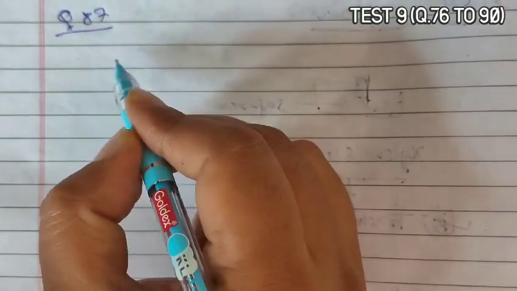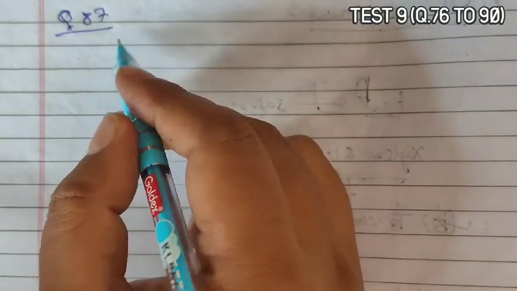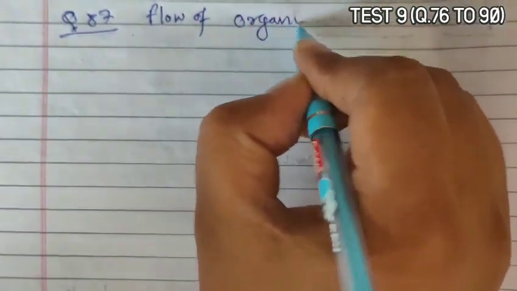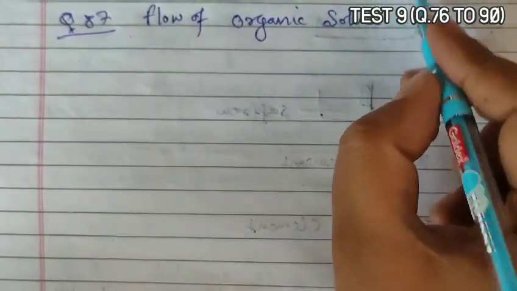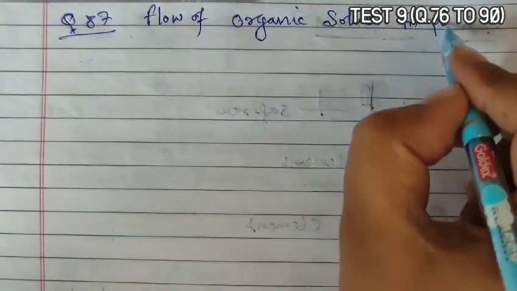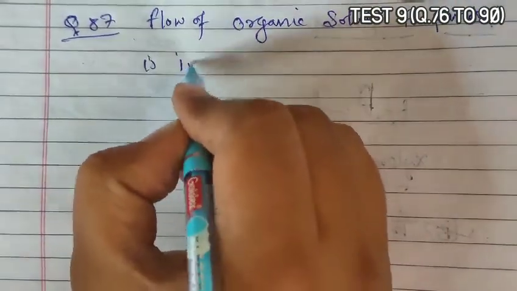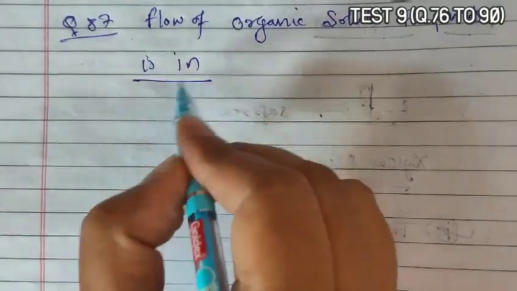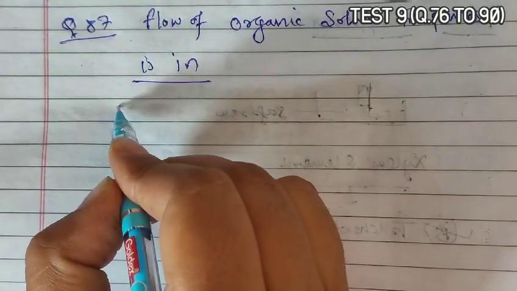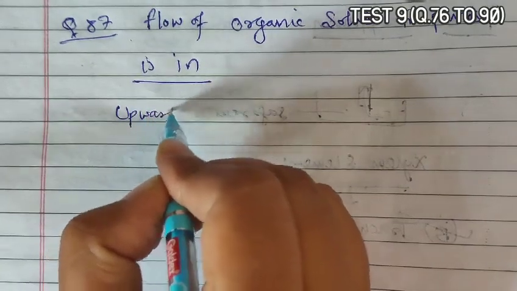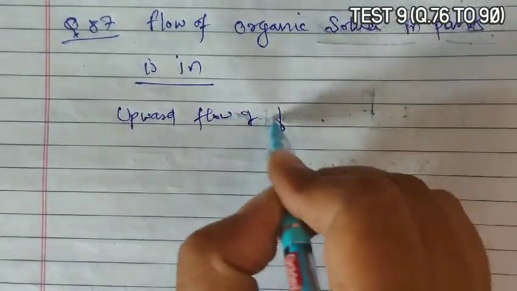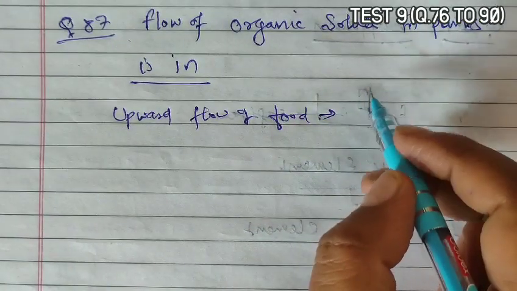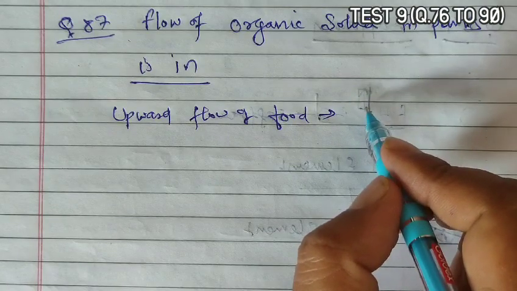Question 87 asks that the flow of organic solute in plants is in. Now if we talk here, there is upward flow of food from seed to cotyledon and leaves, and from leaves to shoot apex, and downward movement from leaves to root.